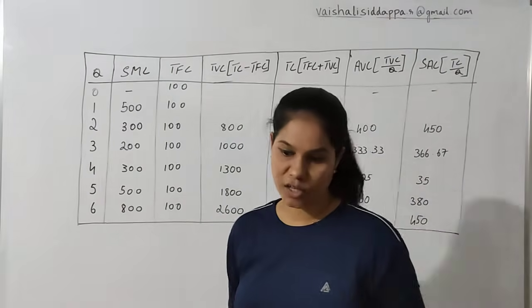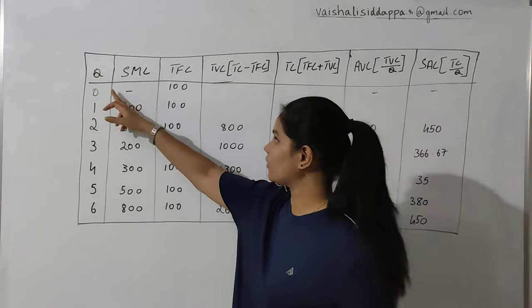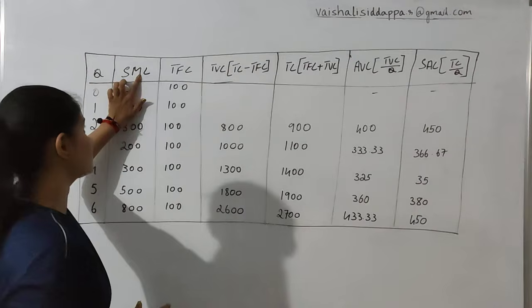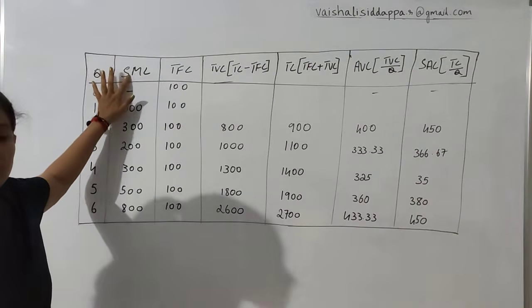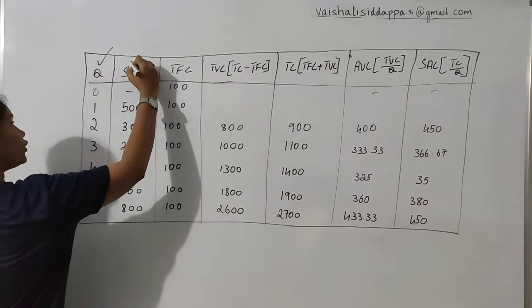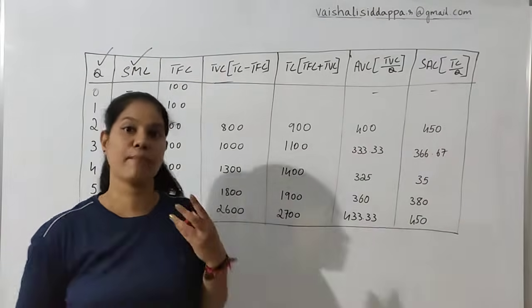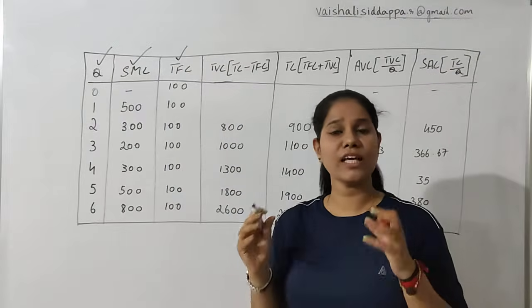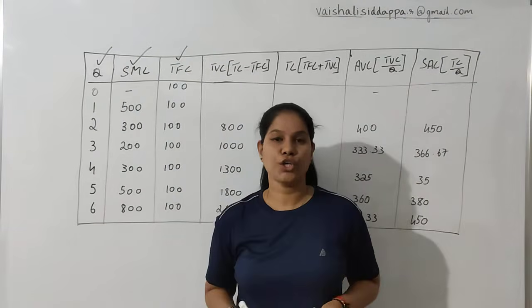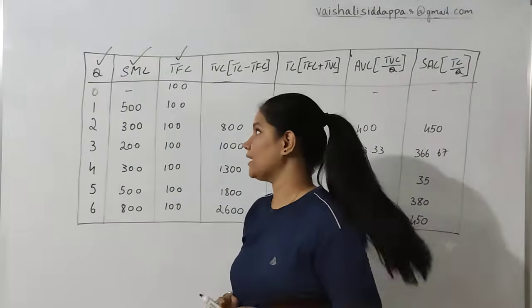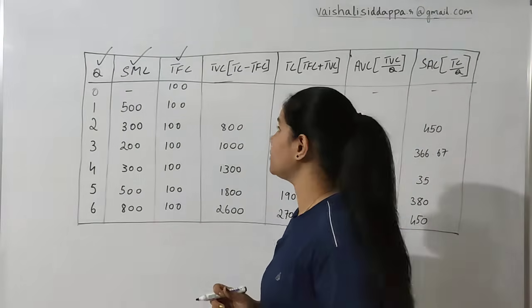So what they have given in the question is Q, and SMC, which is short-run marginal cost. They are going to give you quantity and SMC, and they are going to give you the TFC. You have a quantity like 0, 1, 2, 3, 4, 5, 6, and you have SMC, which is short-run marginal cost.